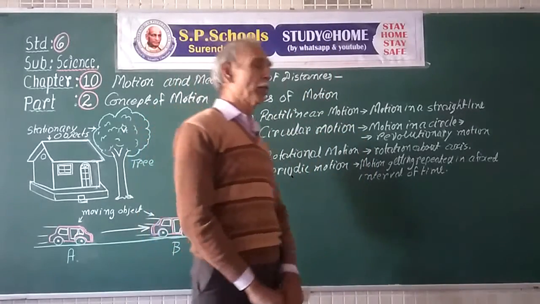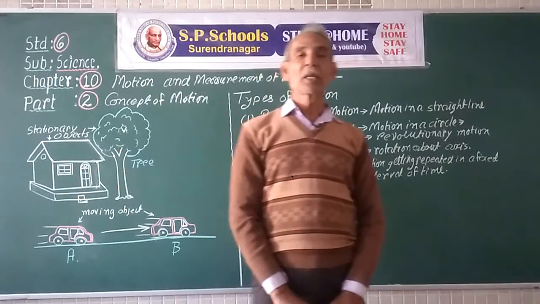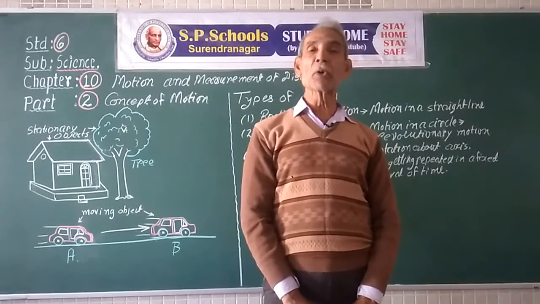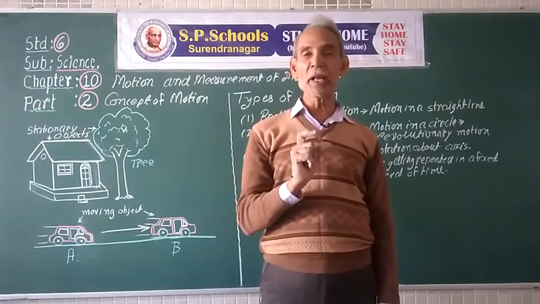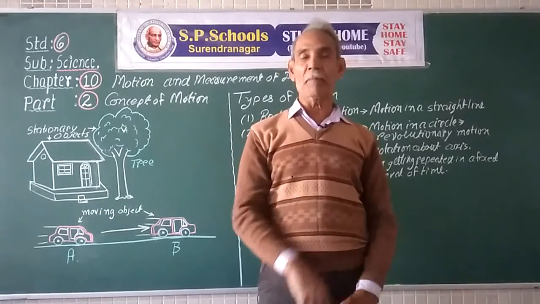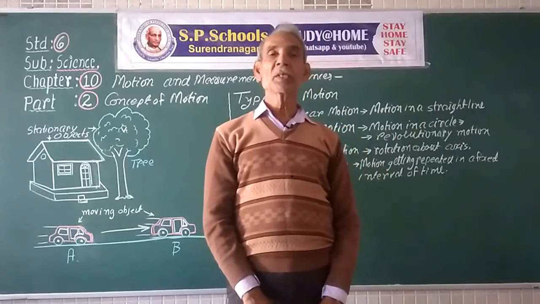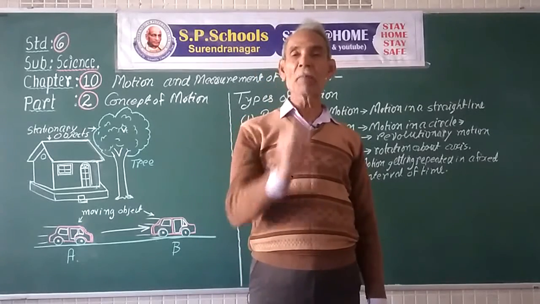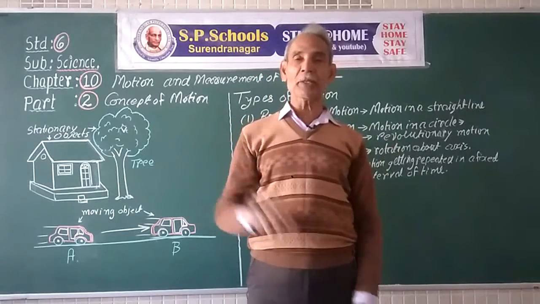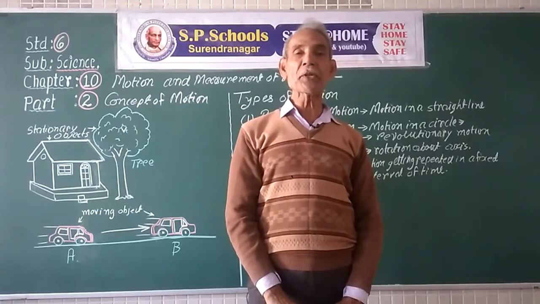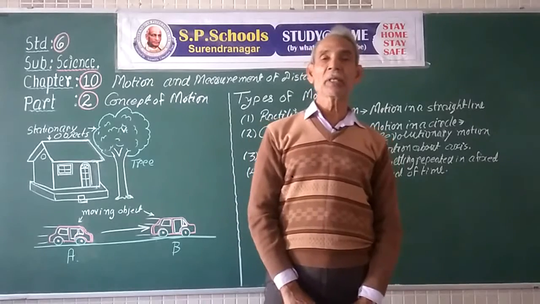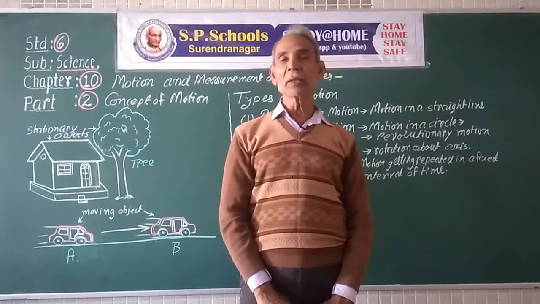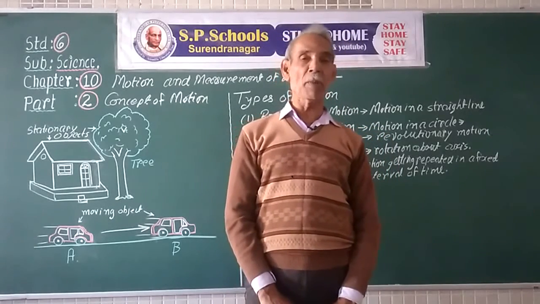Now periodic motion. Periodic motion is a motion that repeats itself in a fixed interval of time. Suppose a pendulum is made to oscillate. It repeats its motion after one oscillation, which we call the periodic time of the pendulum.